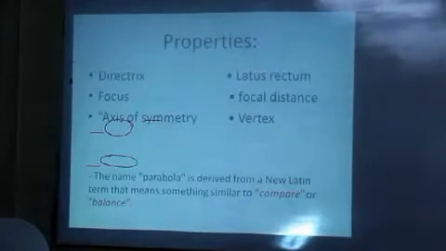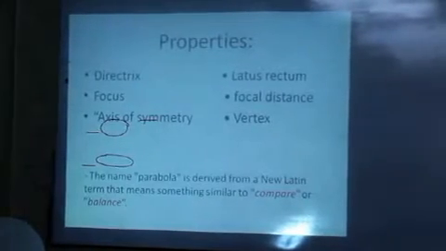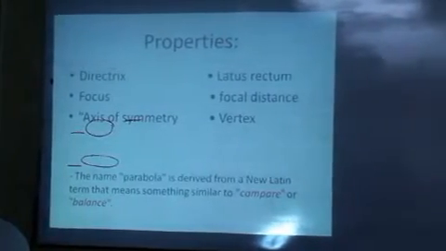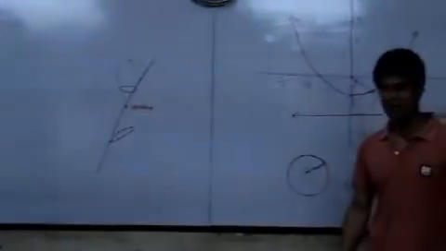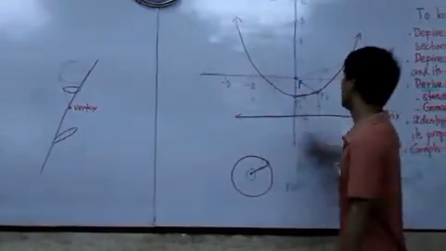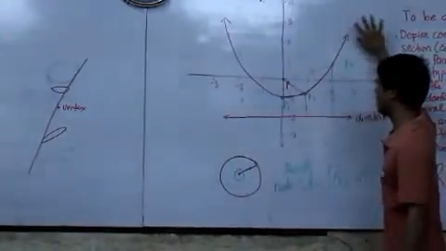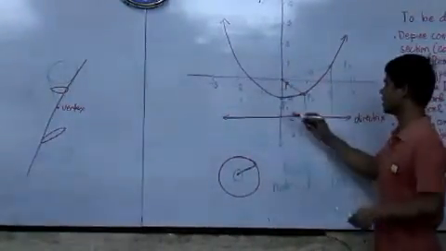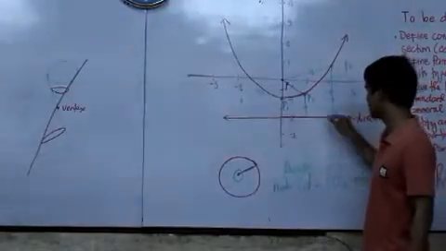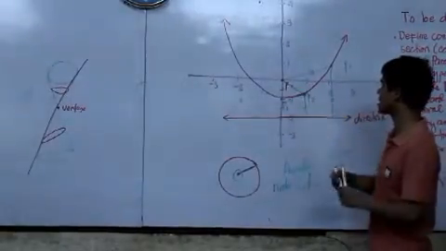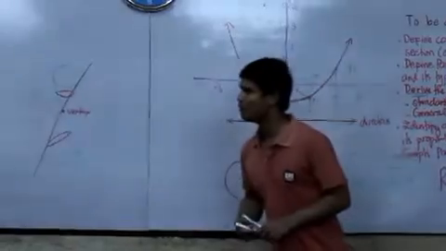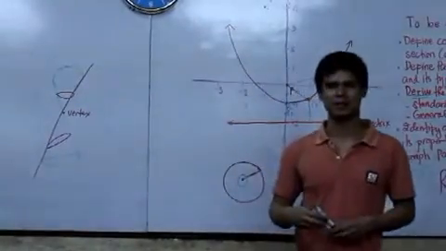And again, what is a directrix? Okay, it is a fixed line. It is not just a line, it should be a fixed line. How about the focus? A fixed point. So let's say this is now our parabola: this is our fixed line, the directrix, and the focus. Now, how about the axis of symmetry?